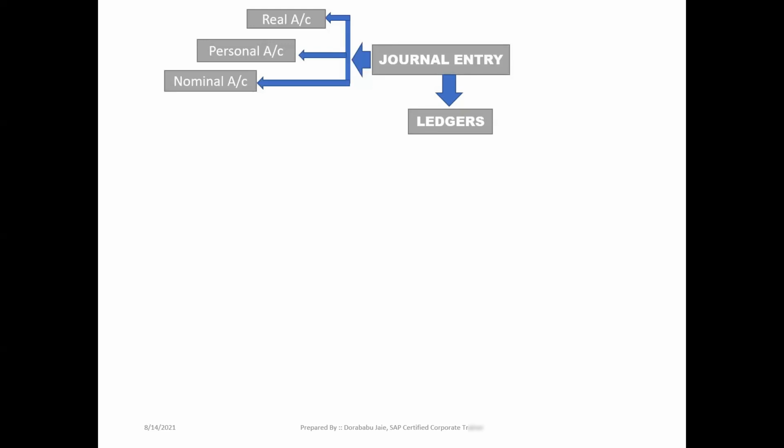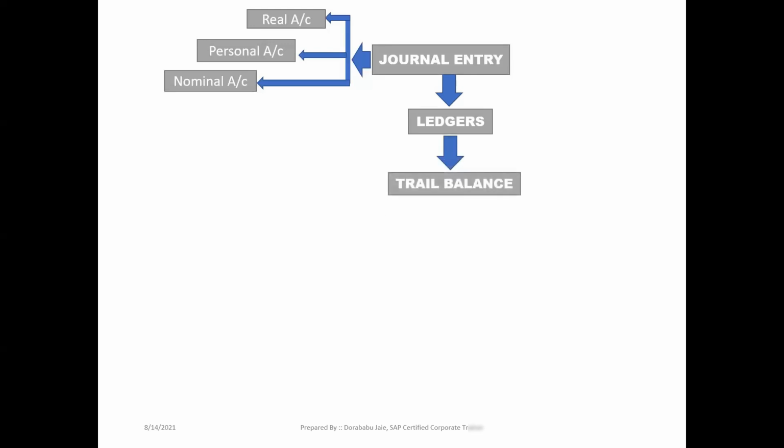Because if I want to know, definitely I need to follow ledgers. Without ledgers, it is not possible to know about the opening balance and the closing balance of a specific month or a specific ledger. If you want to know ledger-wise what the opening balance is and what the closing balance is in a month, then you must maintain ledgers. Without ledgers, it is not possible to know the opening balance and the closing balance of an account. Very important, remember this. Then, in continuation, based upon the ledgers we'll go for the trial balance.